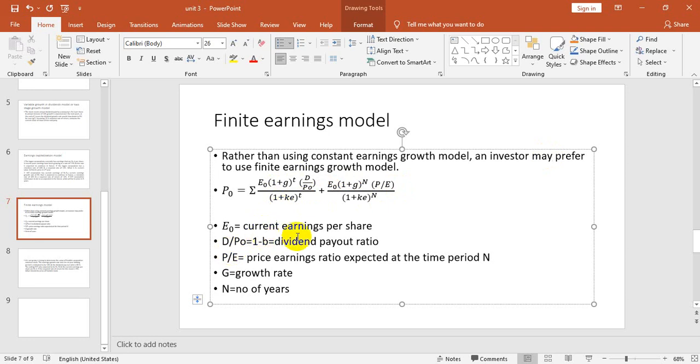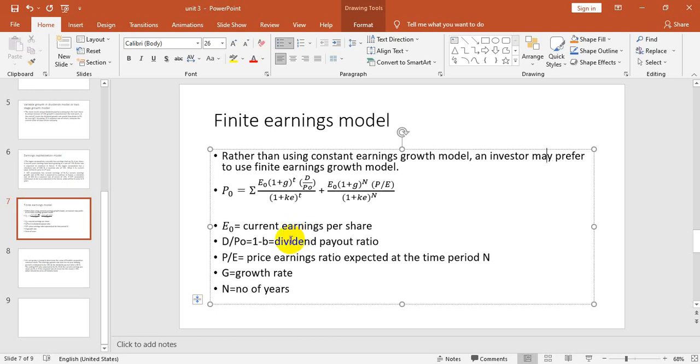So E0 is again your current earnings per share. D by PO is nothing but your dividend payout ratio. What do you mean by this? Suppose you are getting 100 rupees as dividend. How much are you paying out to your shareholders out of that 100 rupees? Whether you are paying 40% and keeping 60%. Retention means keeping with yourself. So how much are you retaining with yourself? Out of 100 rupees, how much are you paying?